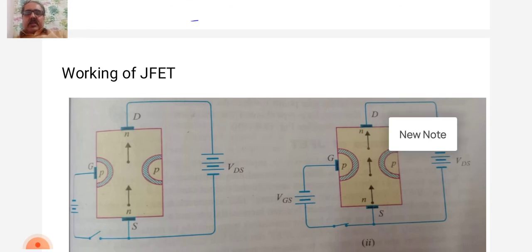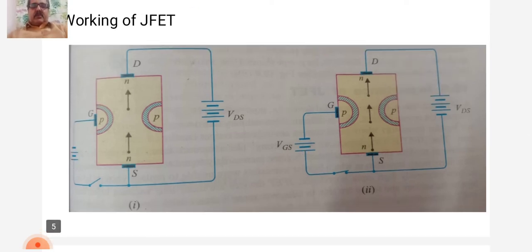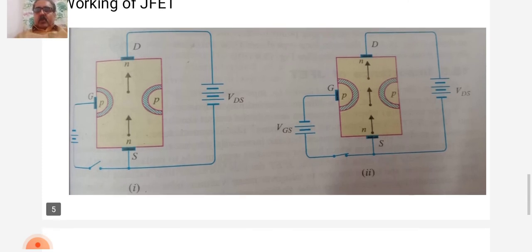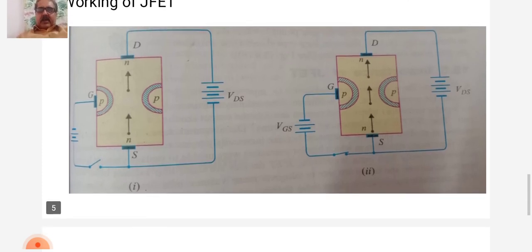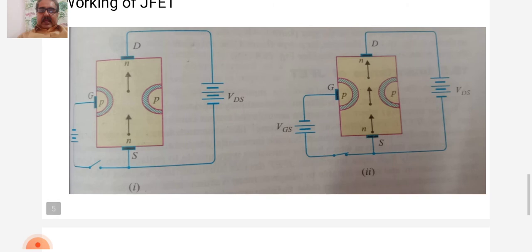You have to observe in this figure, when the voltage VDS is applied between the drain and source terminal and the voltage on the gate is 0. So you have to observe in figure 1. The two PN junctions at the sides of the bar establish depletion layers. The electrons will flow from the source to drain through a channel between the depletion layers. The size of the layer determines the width of the channel and hence the current conducting through the bar.